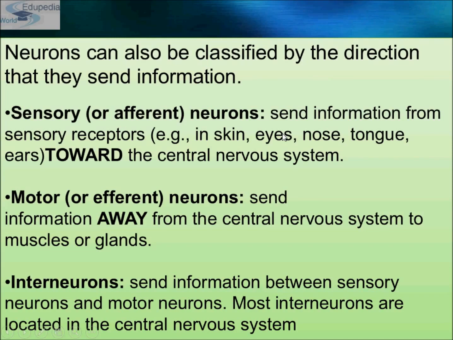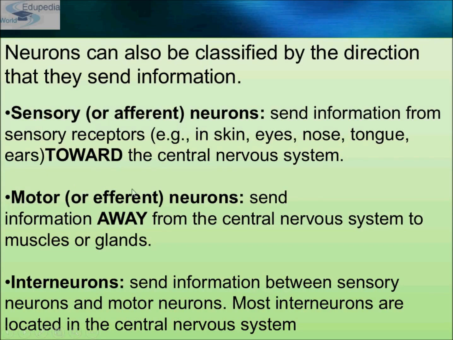Now neurons can be classified by the direction in which they send information. As I have told you, they are 3 in number: sensory, motor and interneuron. Interneuron is also known as relay neuron. Sensory neurons are also known as afferent neurons, because they send information from sensory receptors, for example in skin, eyes, nose, tongue and ears, towards the central nervous system. And what does a motor neuron do?